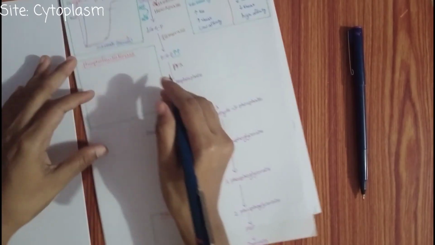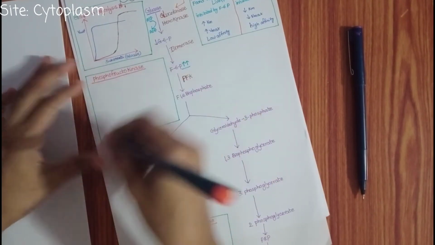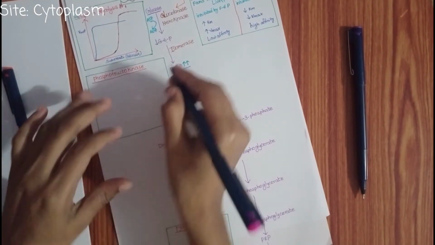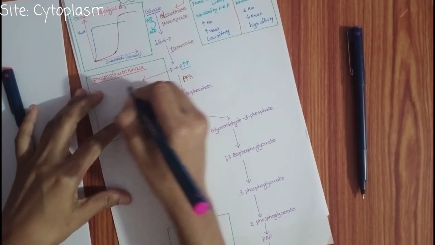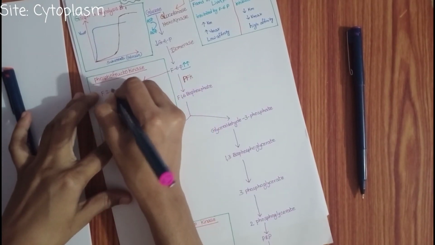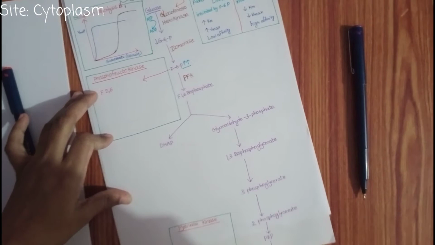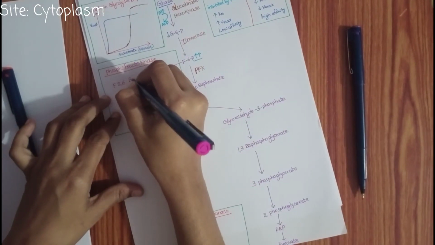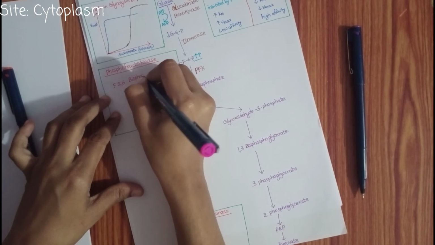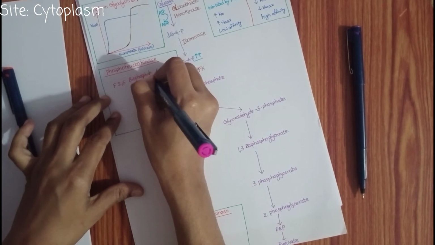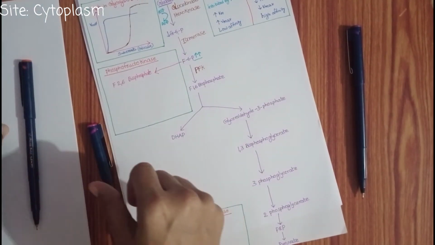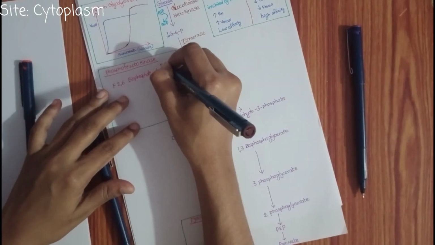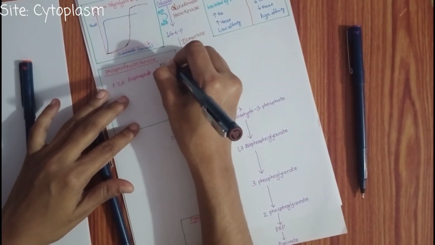Here what happens? Fructose 6-phosphate is converted to fructose 2,6-bisphosphate by the enzyme phosphofructokinase 2.